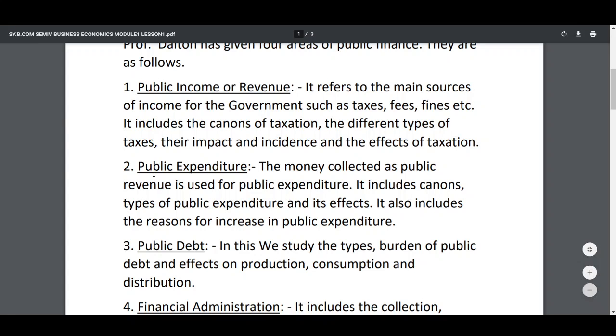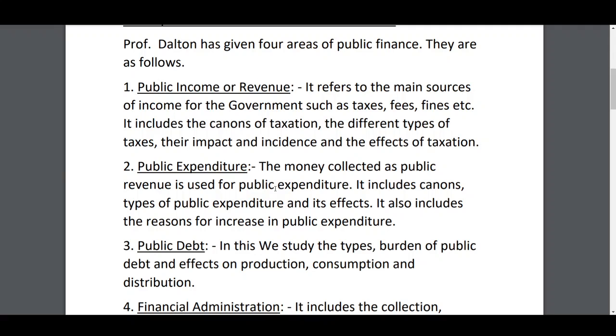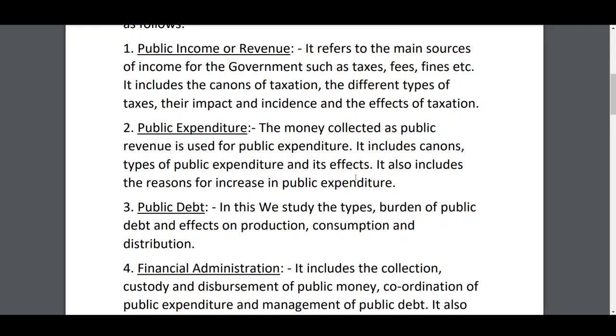The next topic is public expenditure. What is public expenditure? The government is getting revenue from tax as well as from non-tax sources, and the government is spending this money upon the public. That is known as public expenditure. In this also we are going to study canons, meaning principles of public expenditure, types of public expenditure and its effects. It also includes the reasons for increase in public expenditure.